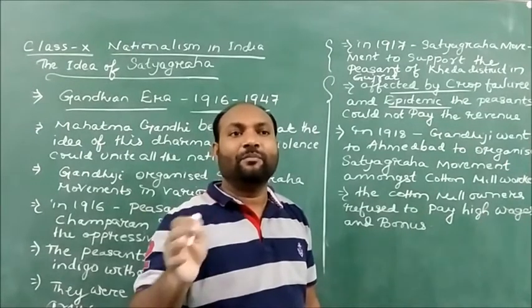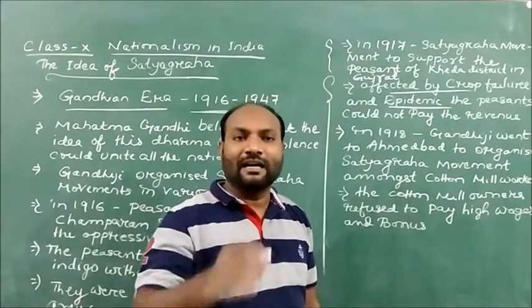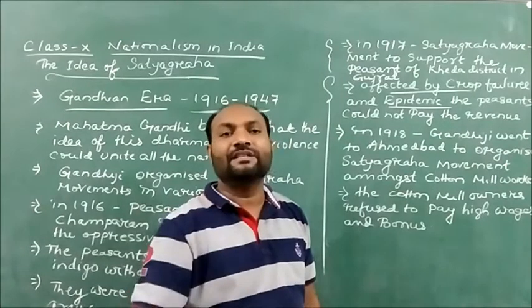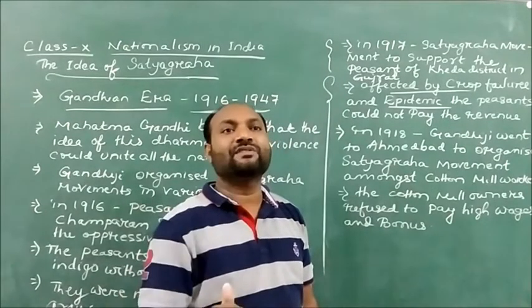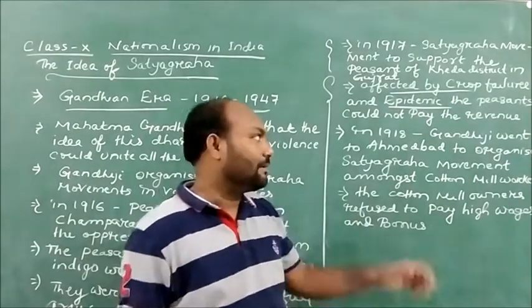That is why they were not able to pay back the revenue. So Gandhiji organized the Satyagraha movements, and he sided with the peasants. He supported the peasants to get relaxations from paying the revenue.